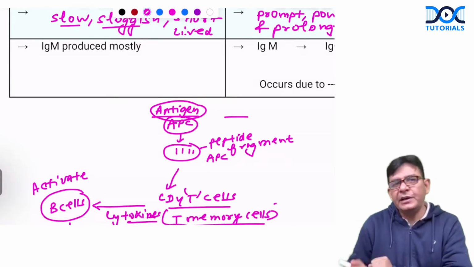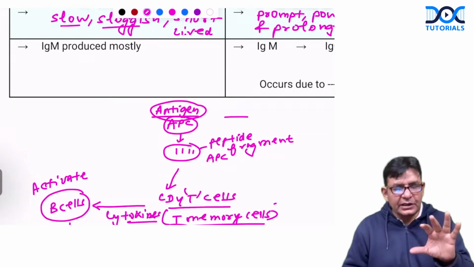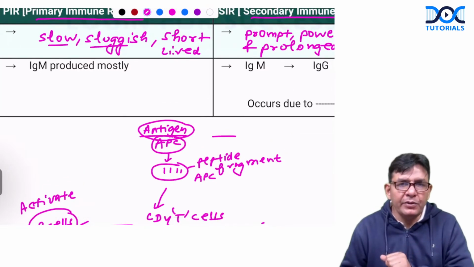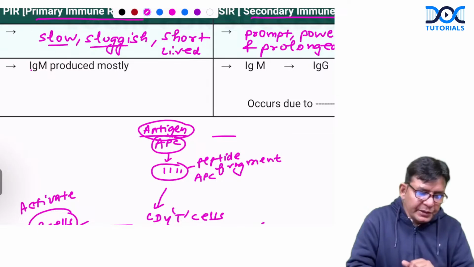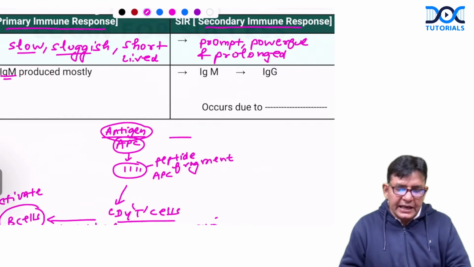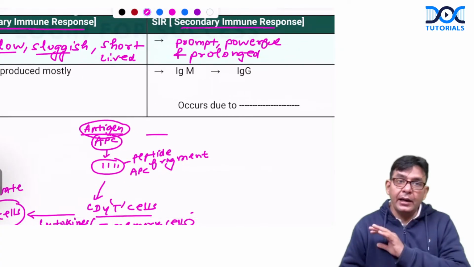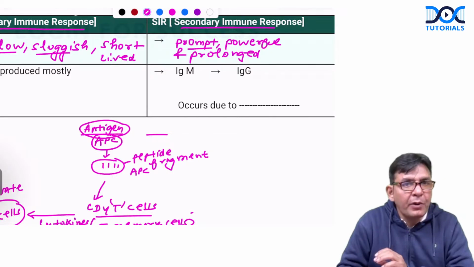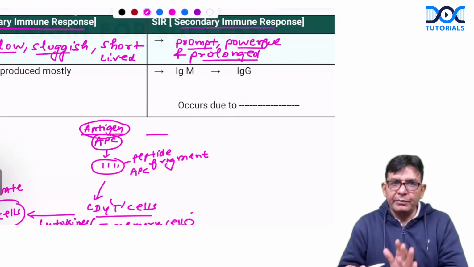Because photography is being done and photography takes time. So that's why you remember it like this: slow, sluggish and short-lived is the primary immune response, and IgM is produced mostly. Okay. Suppose the same organism tries to enter again. What will happen this time? This time the action will be prompt, powerful, and very long duration, prolonged.